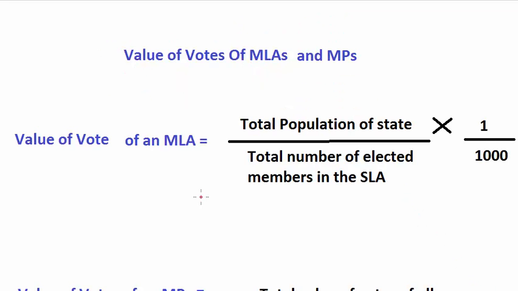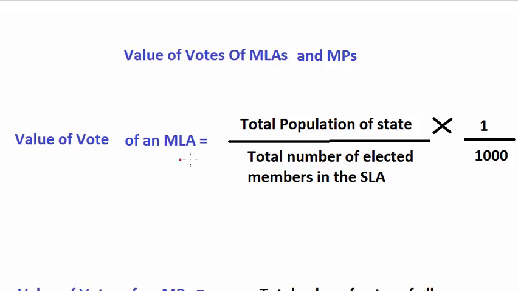We learned that elected MPs and MLAs participate in the election process of the president, but this election is not like the election we participate in, in which each individual has one vote. In the presidential election, each MLA and MP has a certain value of vote, which is calculated according to a fixed formula.